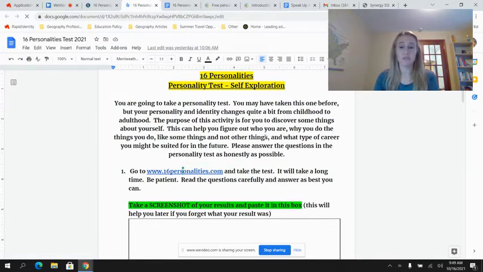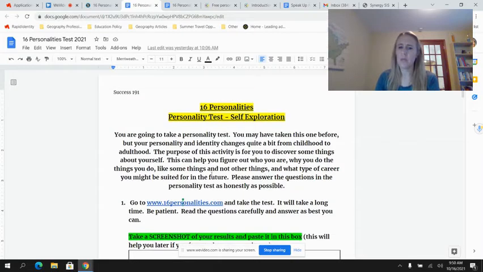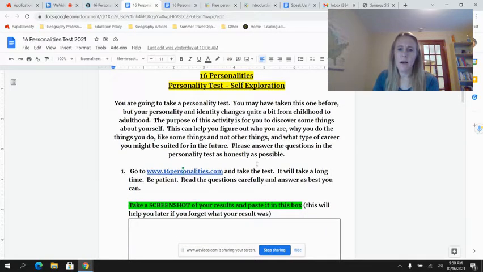The purpose of this activity is for you to discover some things about yourself. This can help you figure out who you are, why you do the things you do, things you like, or other things you don't like. And we're also going to start thinking about the last part of our class, which is life after high school. So thinking about the types of careers you might be suited for in the future, and we're going to do a little career planning as well.